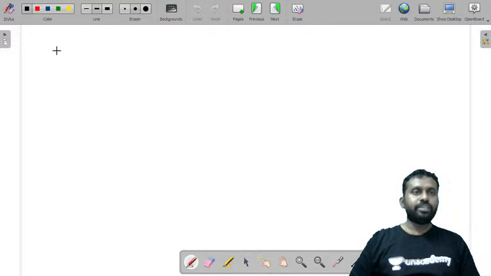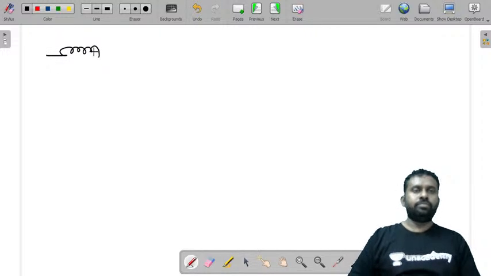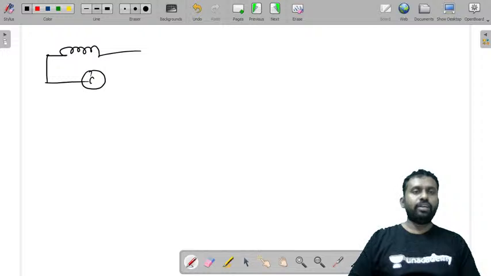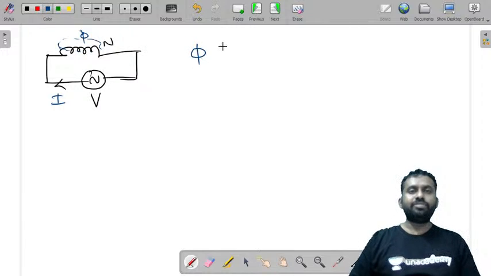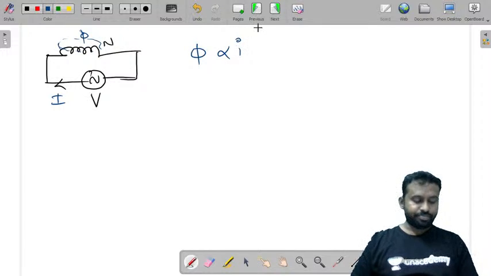Now in a self-induced EMF, let us see, you have a coil that is excited by some voltage source V, and let us say it has N number of turns. Because of this voltage there is a current, and because of that current there is a flux that is set up, and this flux is directly proportional to the current.